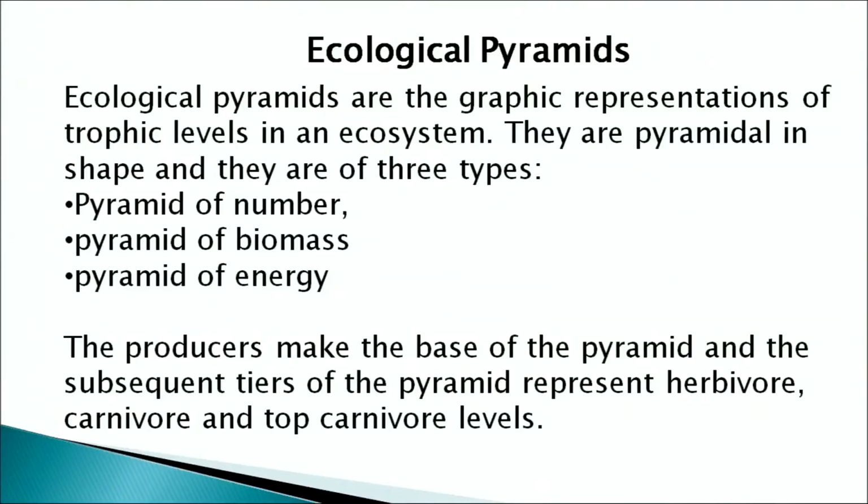The ecological pyramids are basically the graphic representation of the trophic levels of an ecosystem. They are pyramidal in shape and are of three different types: pyramid of number, pyramid of biomass, and pyramid of energy. The producers make the base of a pyramid, and the subsequent tiers of the pyramid represent the herbivore, carnivore, and the top carnivore level in all of them.